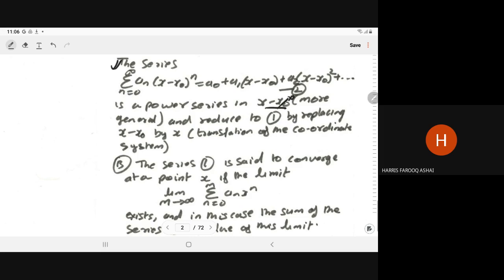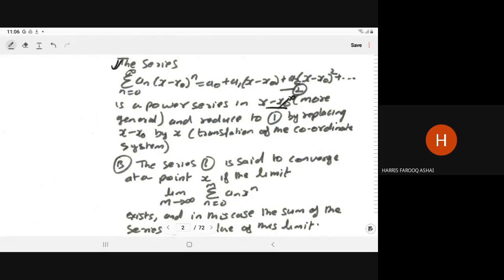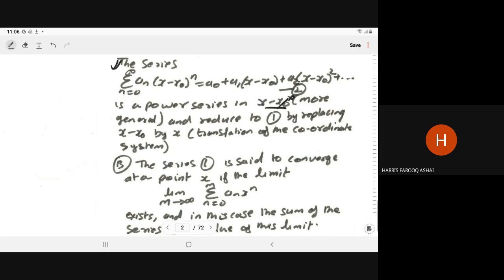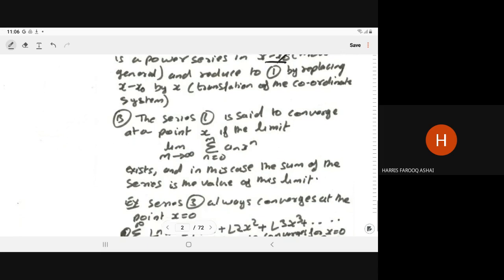If you put x naught equal to 0, you will get the previous series, and it reduces to that by replacing x minus x naught by x. So nothing, you are just shifting the coordinate, transforming the coordinate system. Sometimes you require the power series or solutions particularly at a point x naught, or sometimes at the origin. So for that we require the shifting of the coordinate system, and for that we have defined the two types of power series.